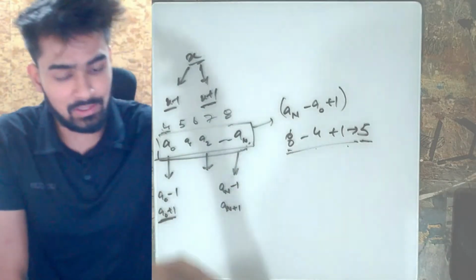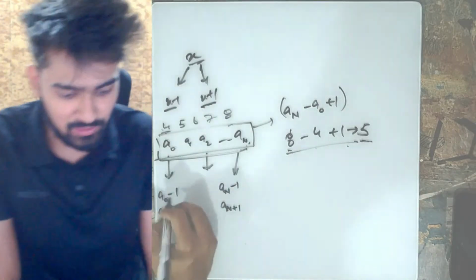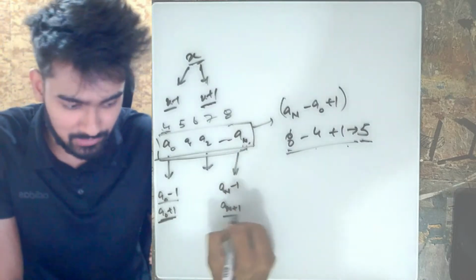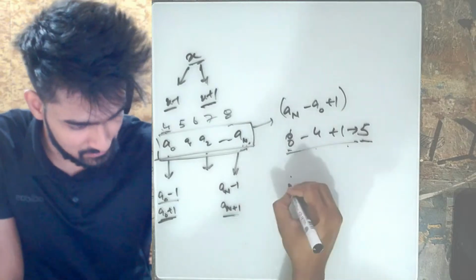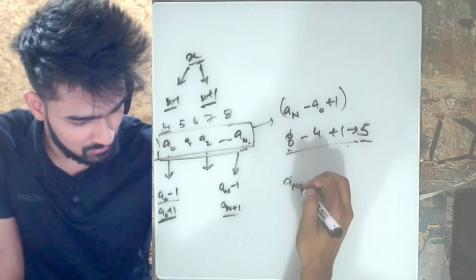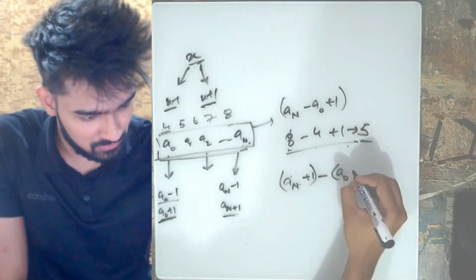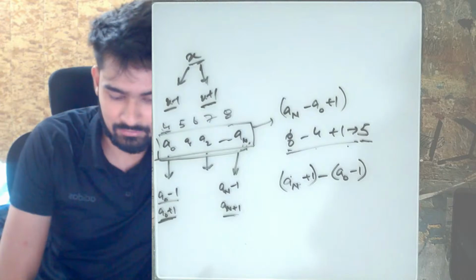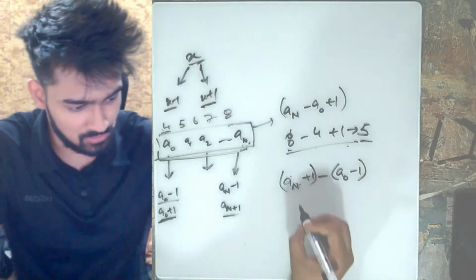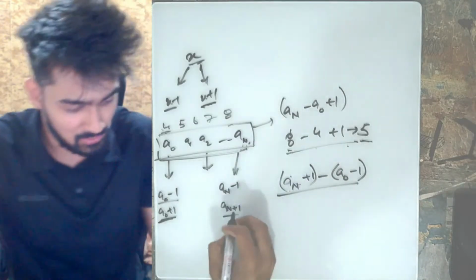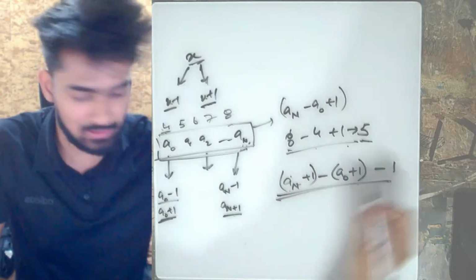Now what is the total maximum number of elements that you could have in this? If you decrease this value by this, and increase this value by this, what is the total number of elements you would need in the middle? So this is a of n plus 1 minus a of 0 minus 1 minus 1. These are the total elements that would come in between. If you're increasing this, you need to increase this as well, and this becomes minus 1 because that is the total length of the string.